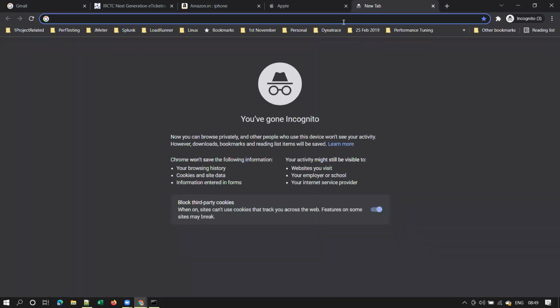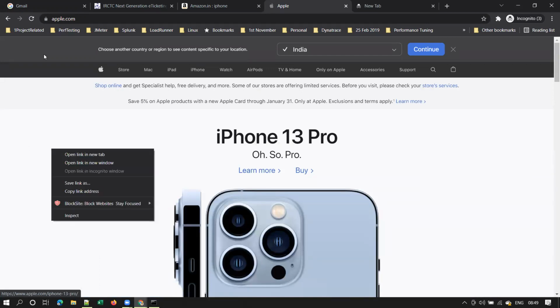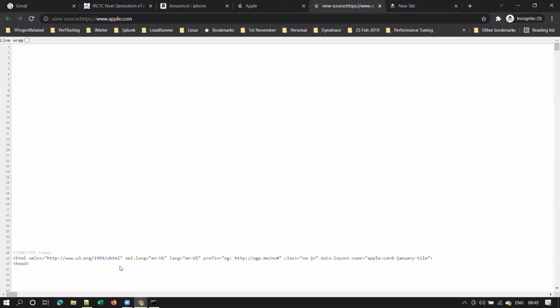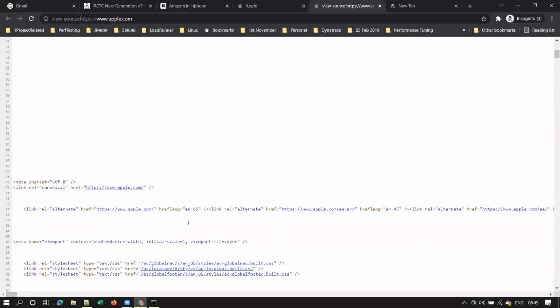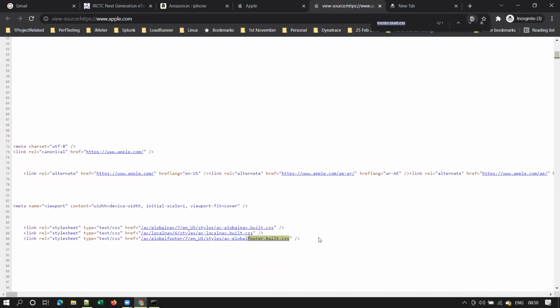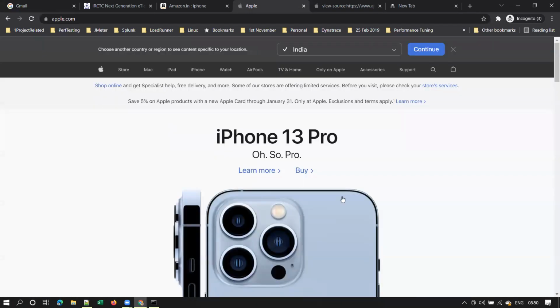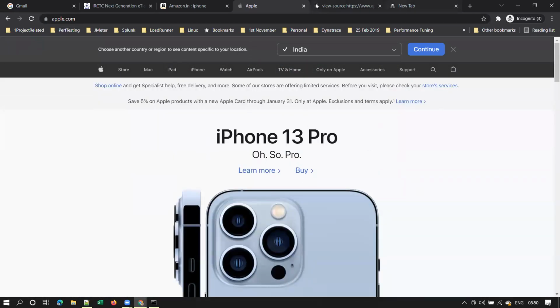Let me take one more example. You can either use developer tools, or you can right click over here and click on view page source. So here you can see HTML. This page is made up of HTML, right? And you see some .css files, and some .js JavaScript files as well. Here you can see. Here, guys. So this page is built up using HTML, CSS, and JavaScript.